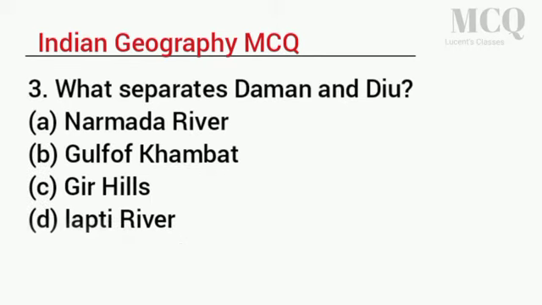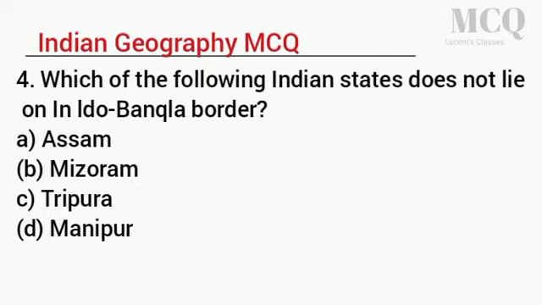3. What separates Daman and Diu? A. Narmada River. B. Gulf of Khambhat. C. Gir Hills. D. Tapti River. Answer B. 4. Which of the following Indian states does not lie on the Indo-Bangla border? A. Assam. B. Mizoram. C. Tripura. D. Manipur. Answer D.